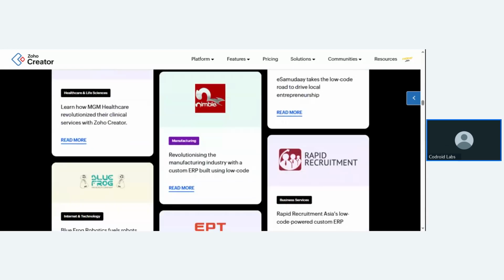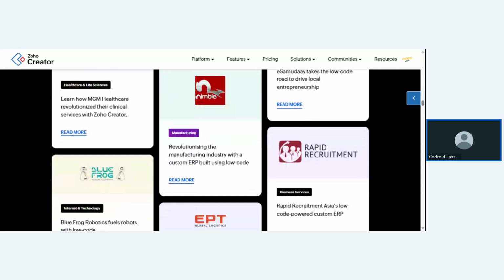Because we are in the Indian market and working with Indian clients, Indian customers have a curiosity: what is the price range of Zoho Creator, how will this Creator help us automate our business, and how will it give me the best ROI, return on investment?